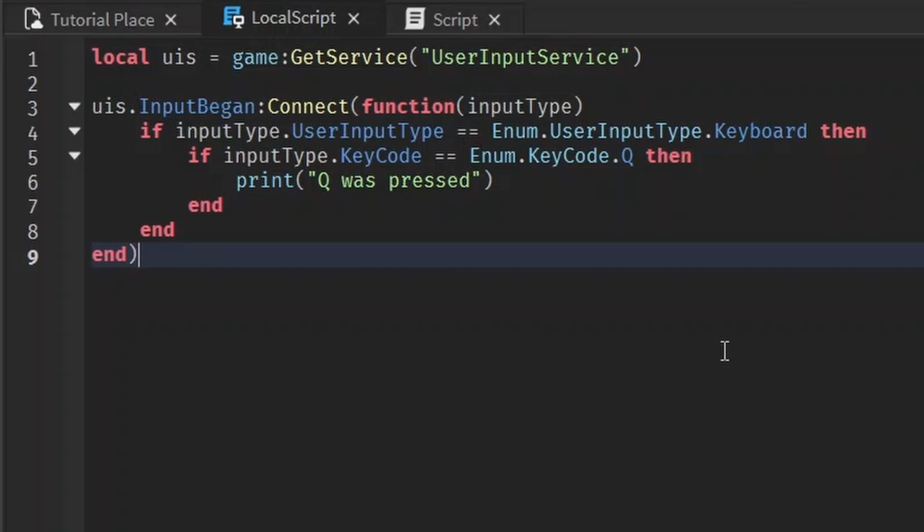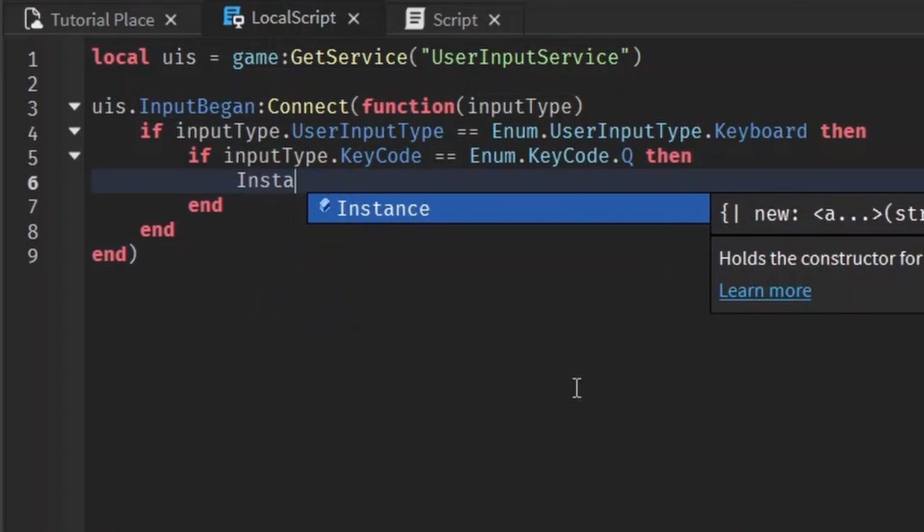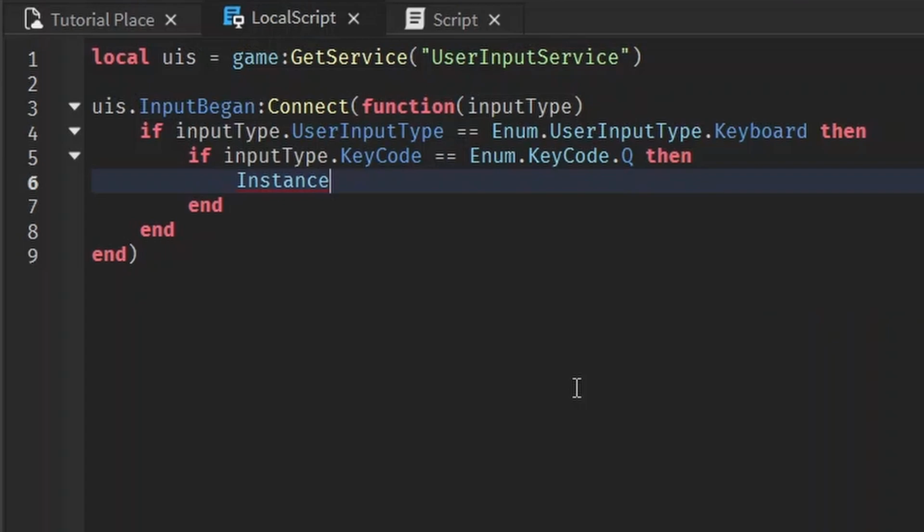Now we can use our remote event to make things happen in the server where every player can experience something, like maybe spawning in a part. Because if I just spawn in a part using a local script in here, then only this player is going to be able to see that part. But if I want every player to see that part, I've got to do it through the remote event.